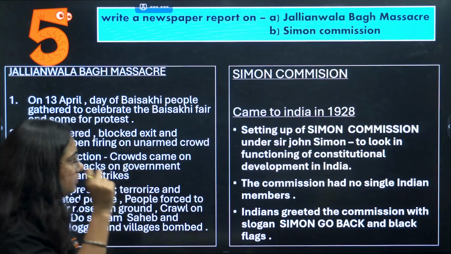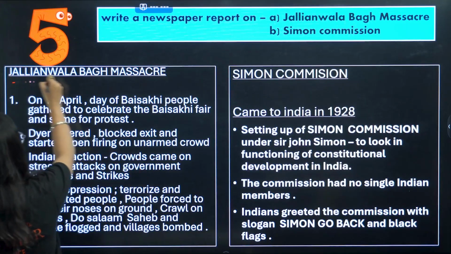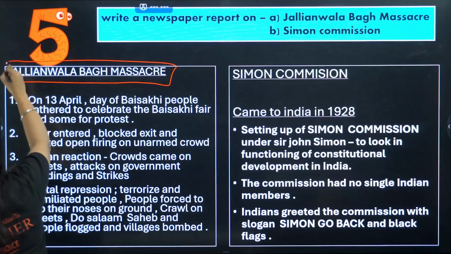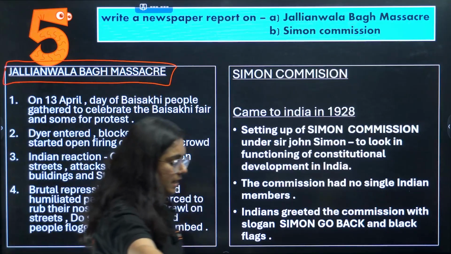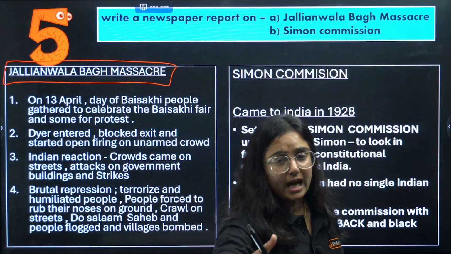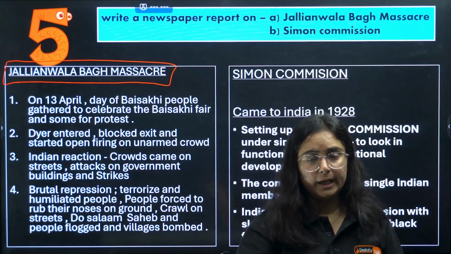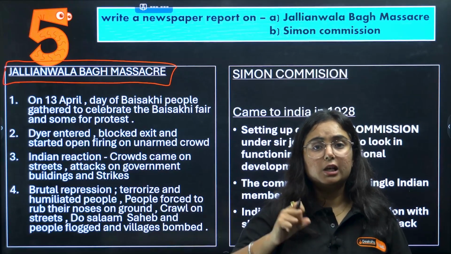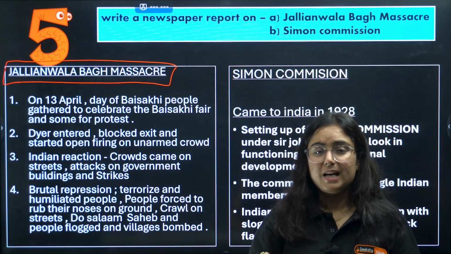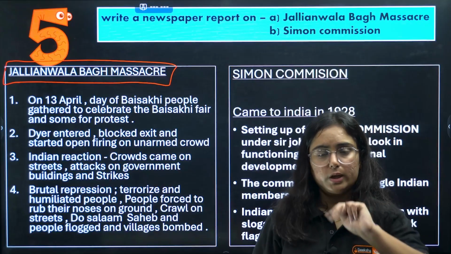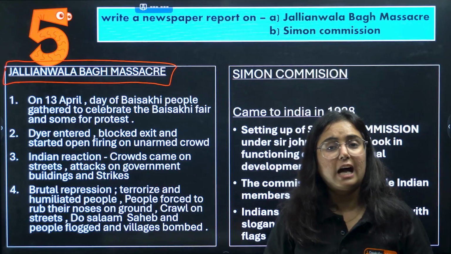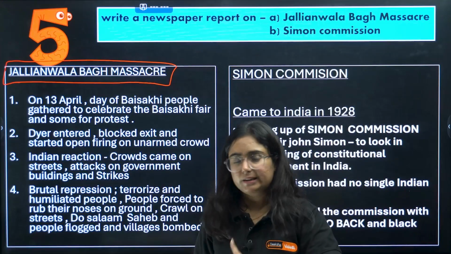Come on, let us study first the Jallianwala Bagh massacre. So we know that the Rowlatt Act was passed by the government hurriedly, and they said that political prisoners will be arrested without any trial for 2 years. As a result of that, Gandhiji launched the Rowlatt Satyagraha.